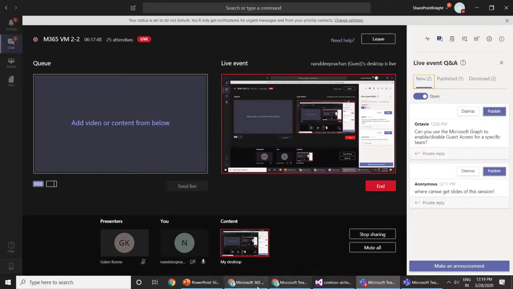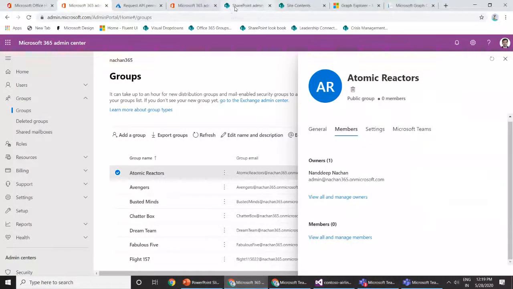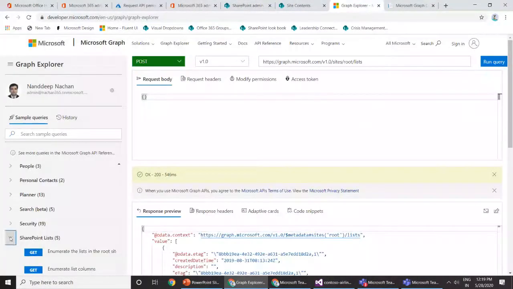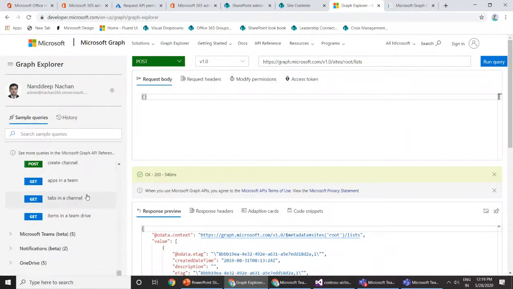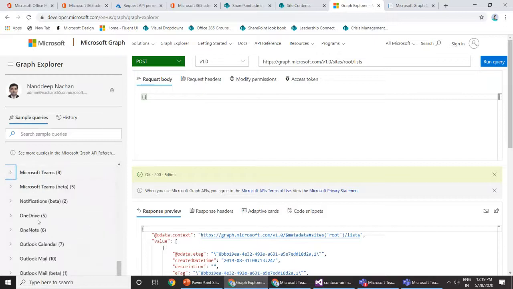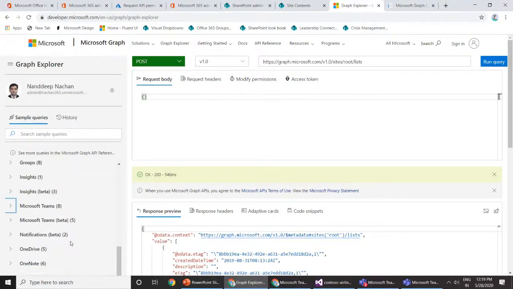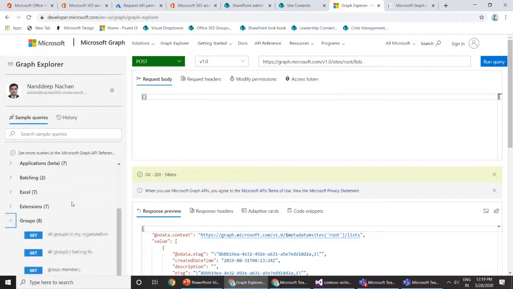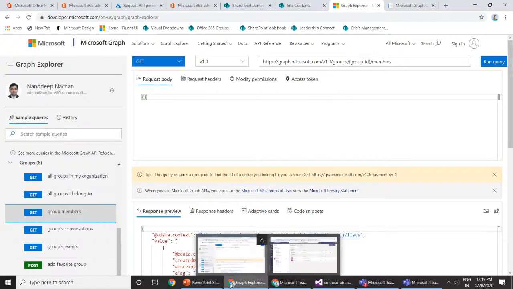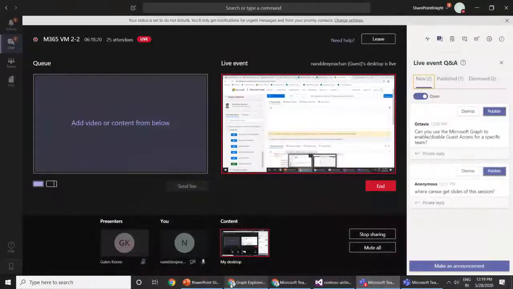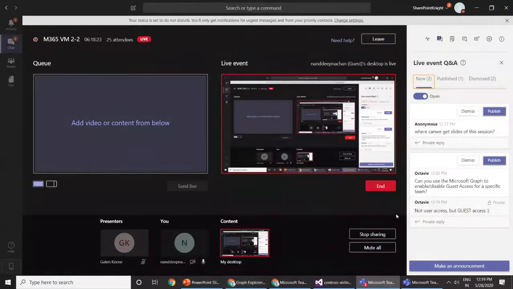There are some REST APIs available by which you will be able to add and remove users from the Office 365 group or a team. So here, it is not in the teams, but if you go to the group, from here we have group members. We can use this Graph API to add or remove members from a group, which will again have an impact on your Microsoft team. So you can use Microsoft Graph for that purpose.